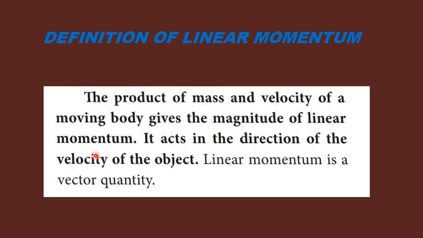So how does this linear momentum act? Magnitude is told, velocity is told. So we are in the position to say the direction. Linear momentum acts in the direction of the velocity of the object. The direction in which the object's velocity is, in that direction only the linear momentum will be. Hence it has direction. The linear momentum is a vector quantity.